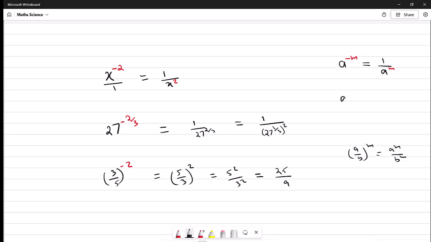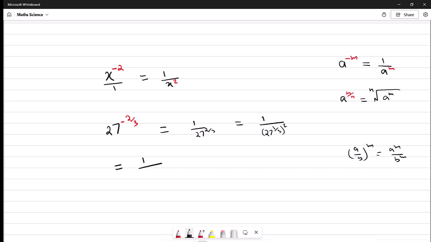If we have a raised to power m over n, this is simply a to the power of m, and then this whole root to the power of n. So this becomes 1 over, what is the cube root of 27? 27 to the power of 1 by 3 is the same as taking the nth root of that number.